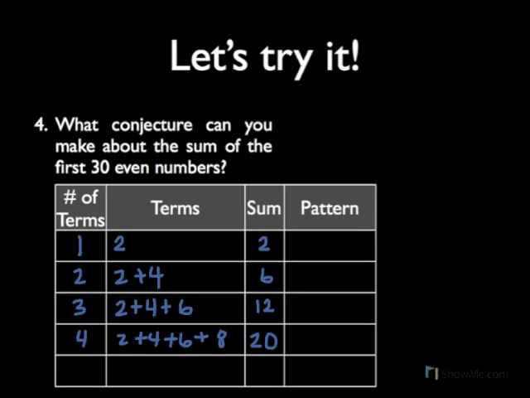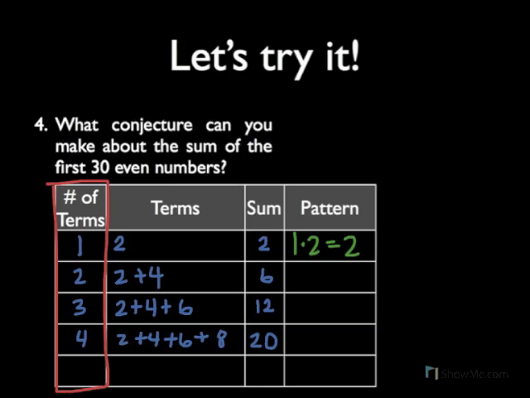Can we see a pattern yet? Let me see here. Frequently, the pattern comes from the number of terms. Let's see how 1 relates to 2. Well, 1 times 2 is 2.